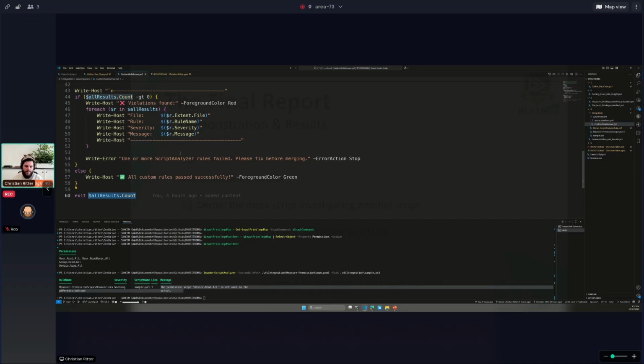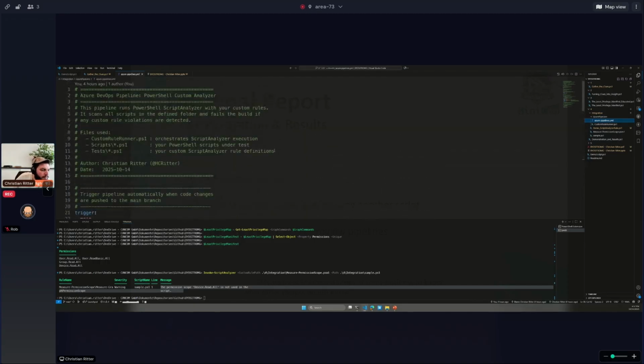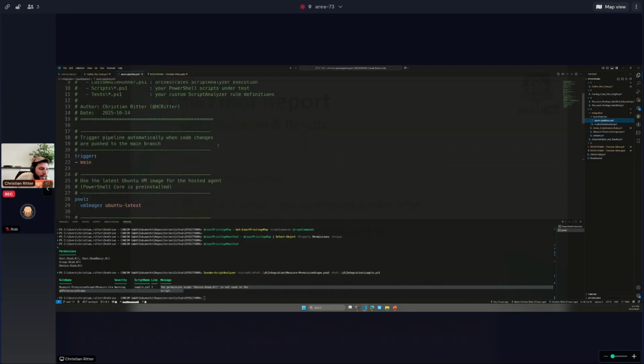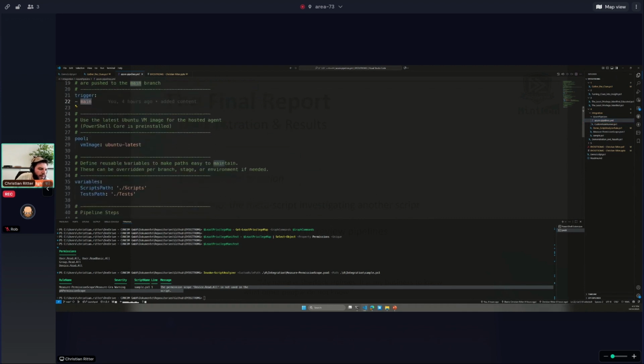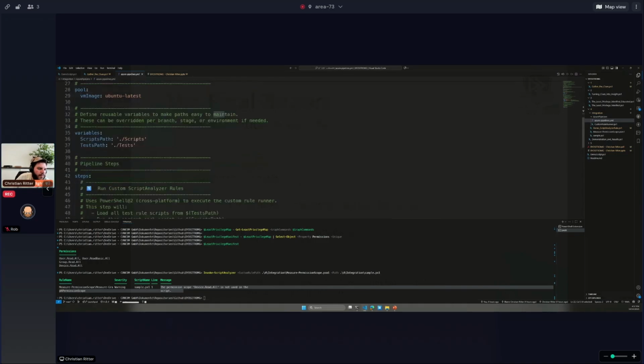And I can contribute to the main, for instance. But how could I do this? Therefore, I've written a little YAML file for Azure DevOps. Like here, so every time we push or change code in the main branch, this will be triggered. I run the latest PowerShell. I say, okay, this is my script path for the script and also for my tests.